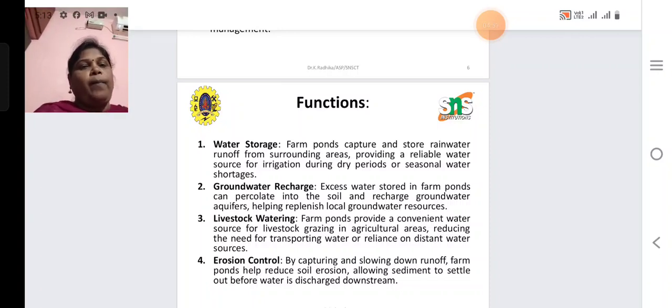Then fourth one is erosion control. Erosion is nothing but the removal and detachment of soil particles from the soil. By capturing and slowing down runoff, farm ponds help to reduce soil erosion, allowing sediments to settle out before water is discharged downstream.